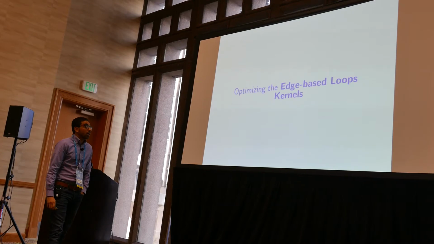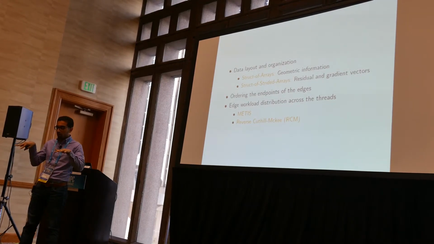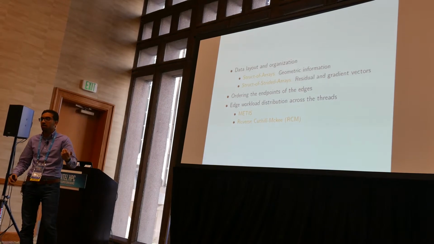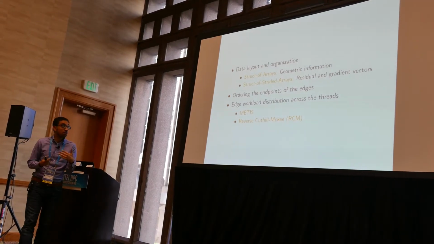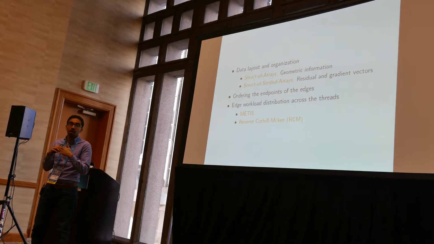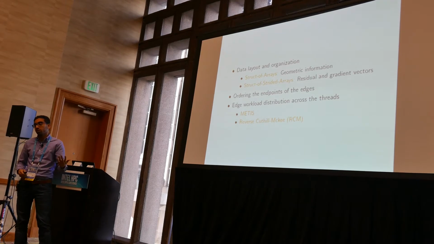Optimizing the edge-based loop kernels. Here we are pursuing two kinds of optimizations. The first one is data level parallelism, and the second one is thread level parallelism. But before that, we need to adjust the data structure and the data access layout to be vectorization friendly.